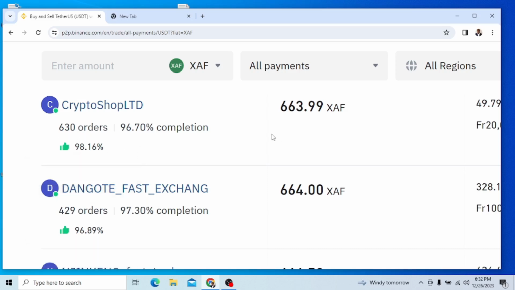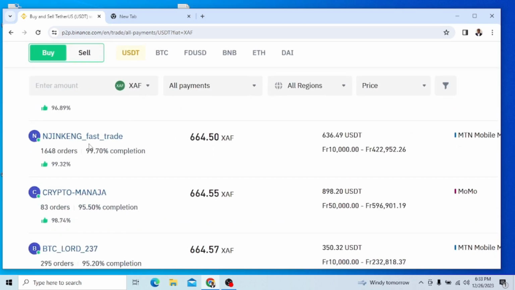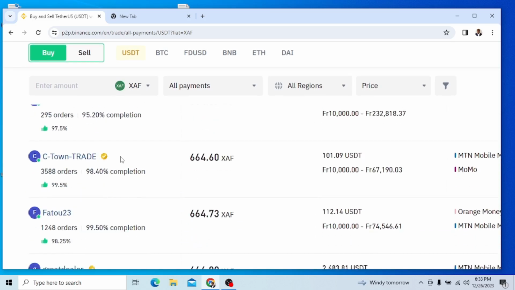And then if you look at his exchange rate again, it's lesser. It's about 663, and this man is 664. So by all means here, I'll prefer to buy from this man, this Crypto Shop LTD, because according to the dollar exchange here, he is cheap. Are you seeing now? And so on and so forth. So this is how we look at those who are eligible, those who are part of it and doing it well.